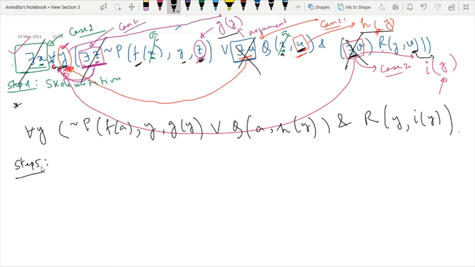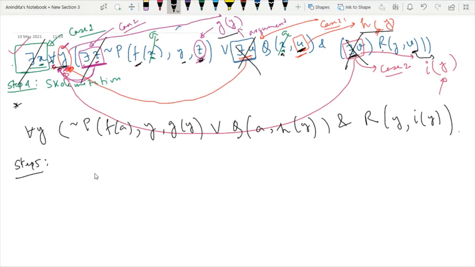Step number 5 is very easy. In step number 5, we have to perform the disjunction on literals, or we can say we have to apply one rule of mathematics. And now, what is that rule? That rule is known as distributive law. So, what do you mean by distributive law?